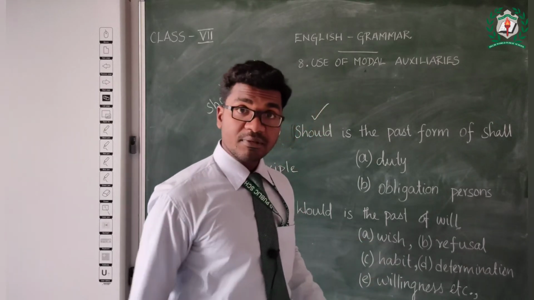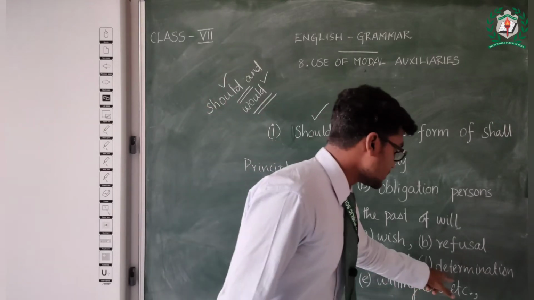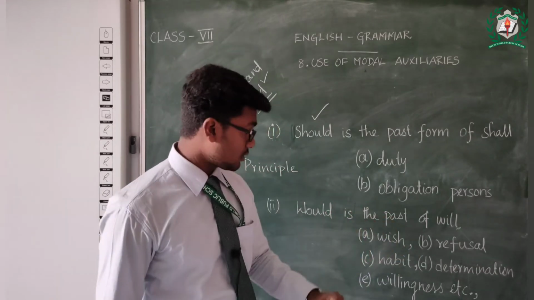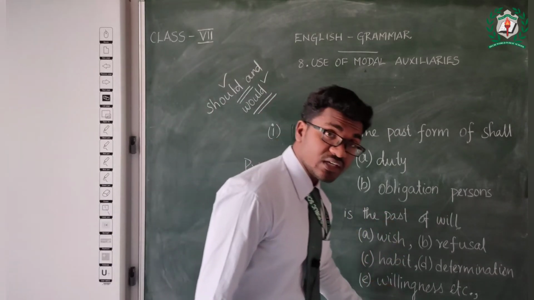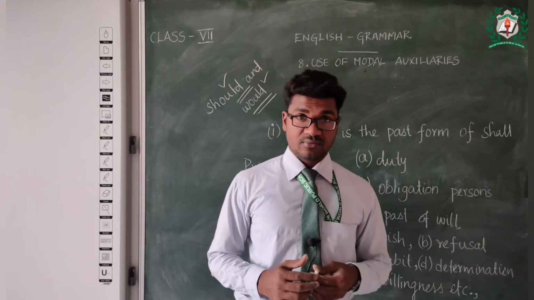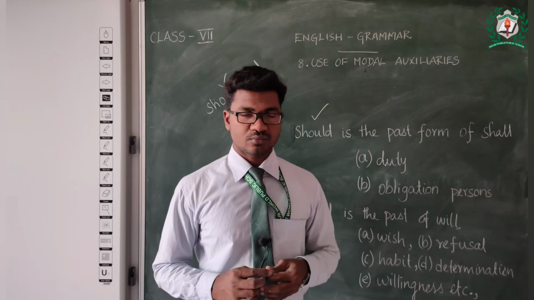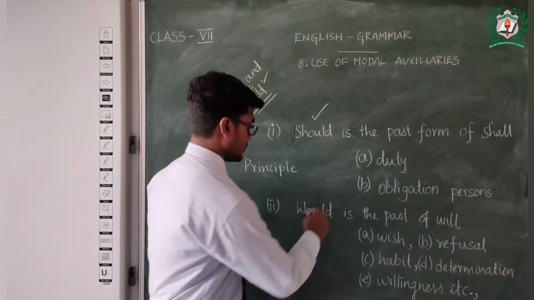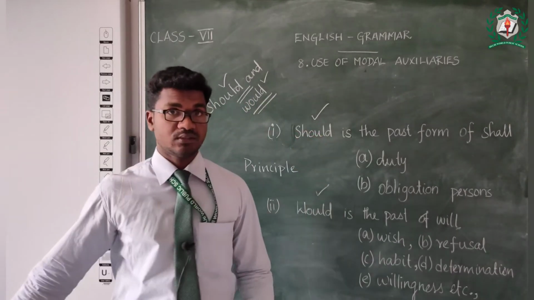And habit, what you do daily. Determination, you want to achieve something. And willingness, what you want to do in your life, or today. So for all this we will use would.